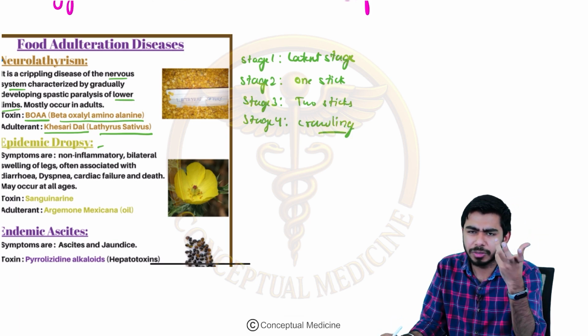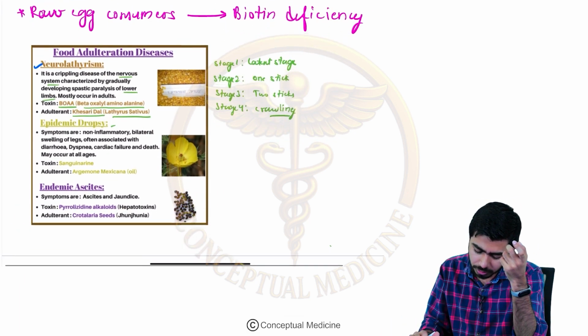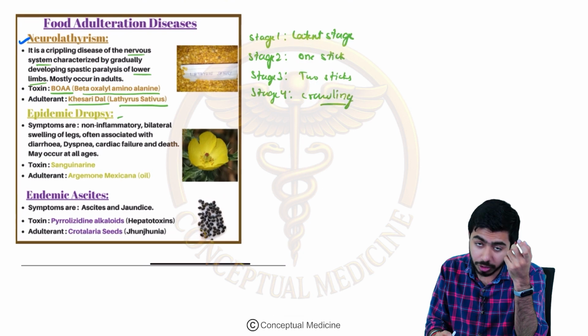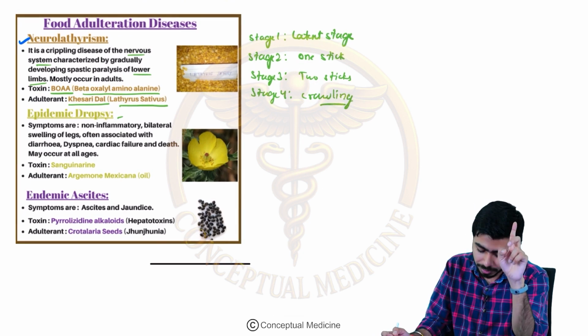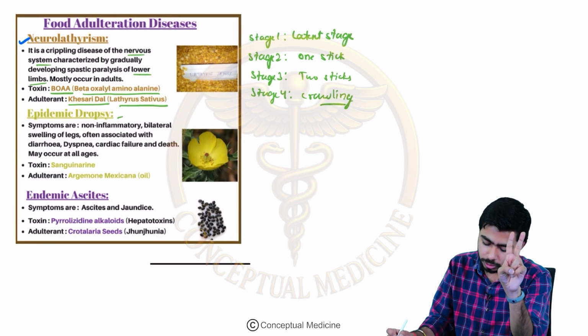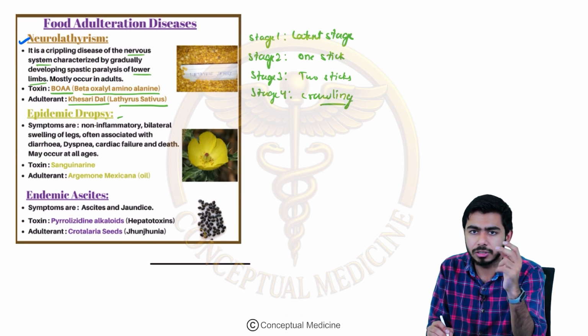However, for the FMG level, they might not ask you the stages. But neurolathyrism is an important disease which we need to remember. The toxin is very important, and the adulterant is very important. Two things: the toxin is BOAA, and the adulterant is kesari dal.